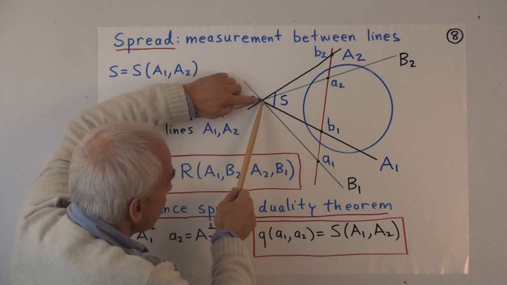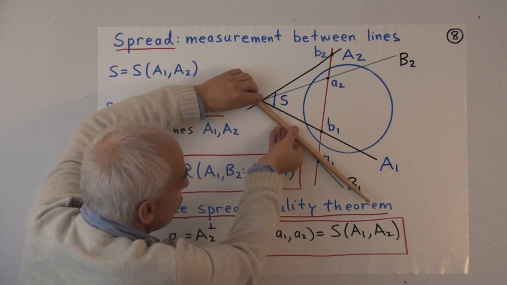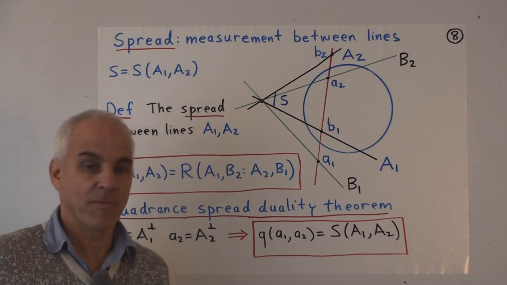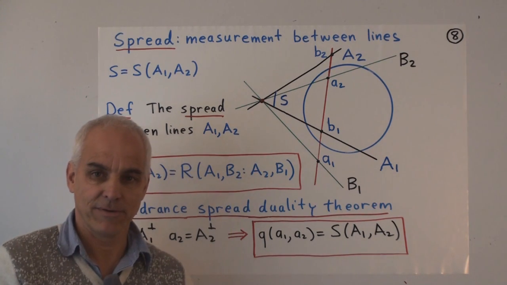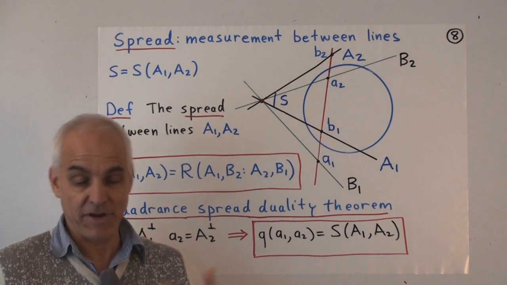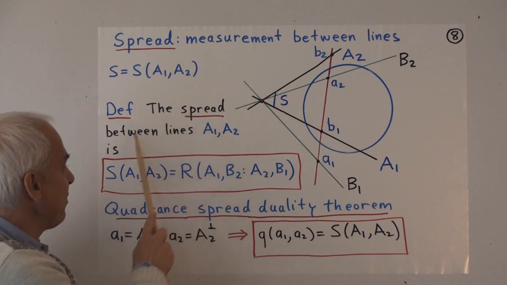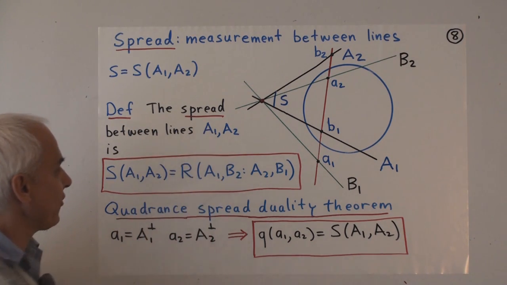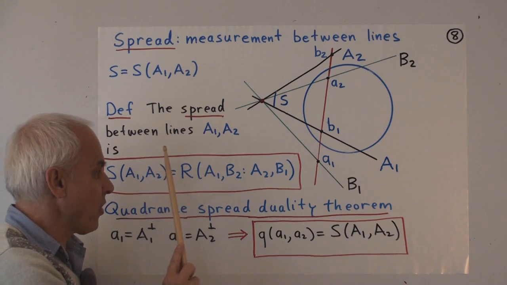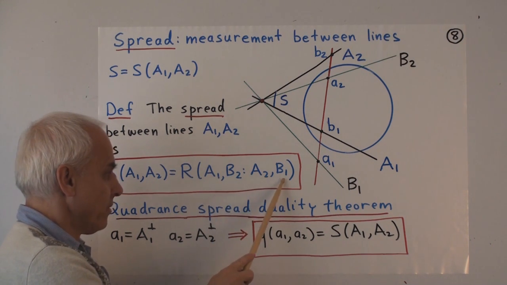We can draw the lines from this intersection through a1 and through a2, giving us 2 new lines, B1 and B2. But now we have 4 lines, which are all concurrent at the same point. And so we have a cross ratio. Actually, we have a number of cross ratios, but we're going to pick the right one. And here's our definition. The spread between lines A1 and A2, capital S of A1, A2, is the cross ratio of the four lines A1, B2, A2, B1.